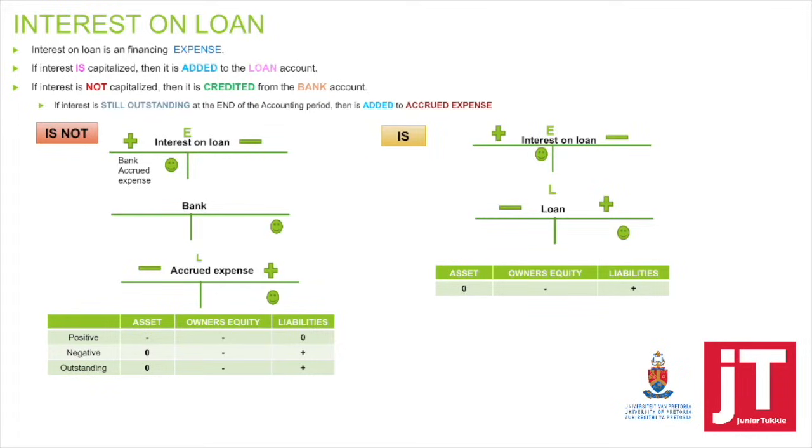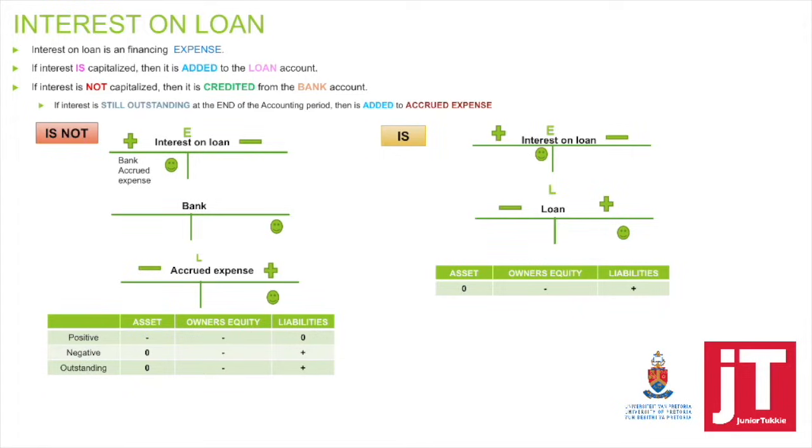Now, if we have a favorable bank balance, it will be subtracted from your cash and cash equivalents. If we have an unfavorable bank balance, it will still be credited, but now it will be added to your bank overdraft in current liabilities.